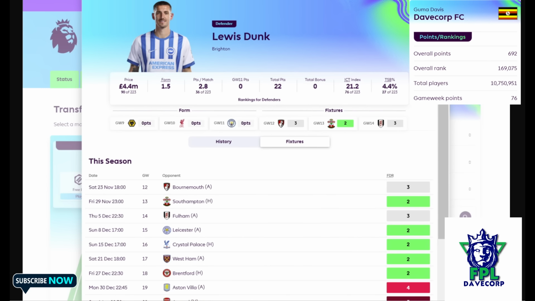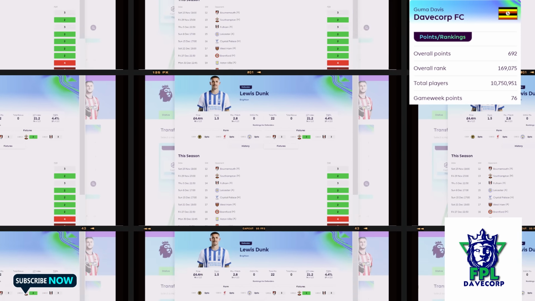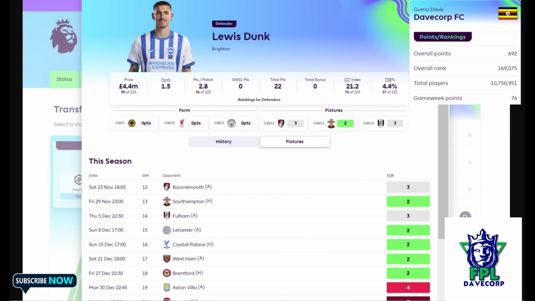The other person we did talk about briefly was Lewis Dunk. He's still flagged, like I mentioned, but it's important that the Brighton fixtures are looking good. So the likes of Joao Pedro, we are going to see later on.